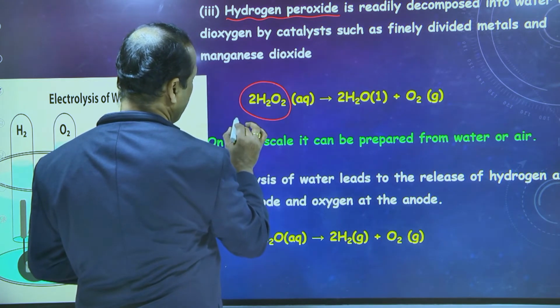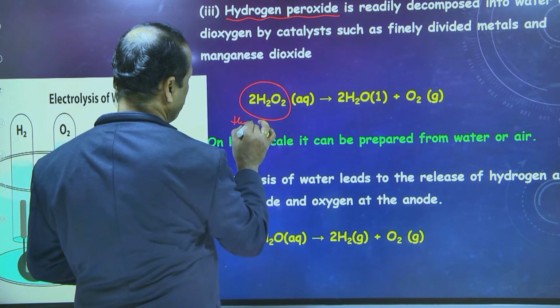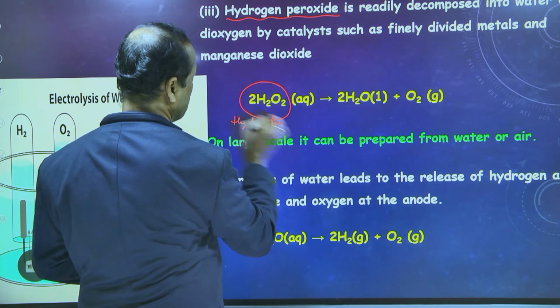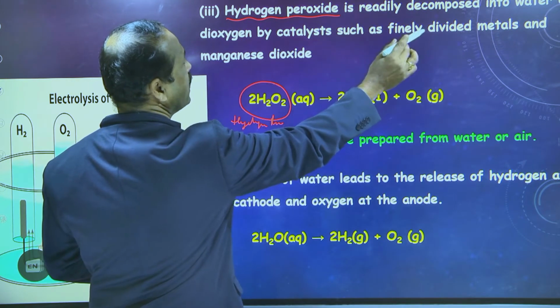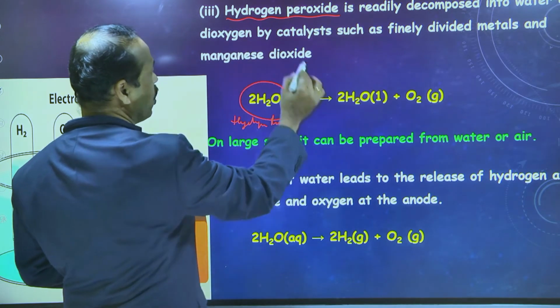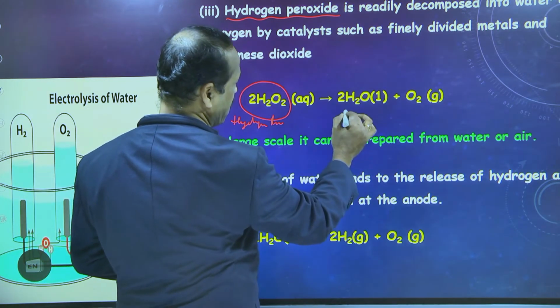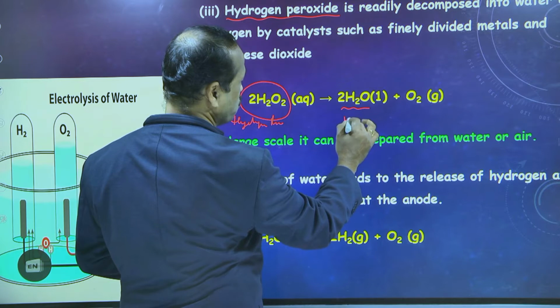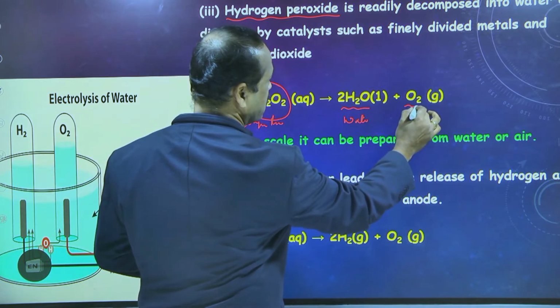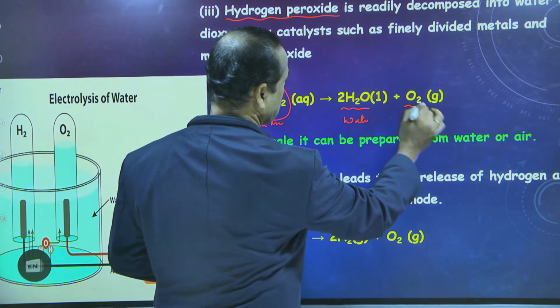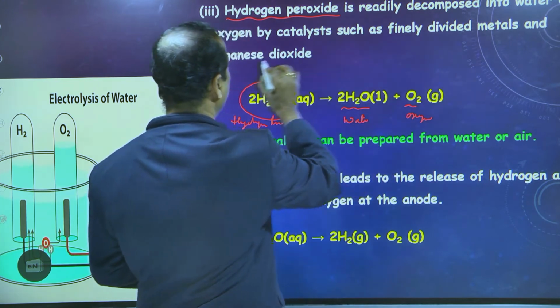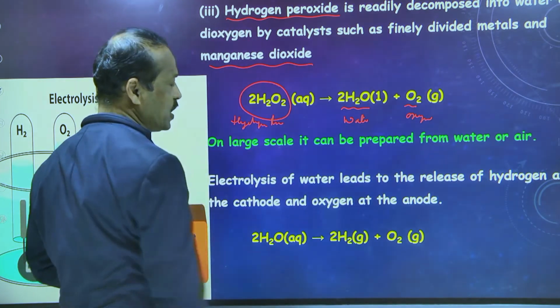It is readily decomposed into water and dioxygen in the presence of the catalyst manganese dioxide.